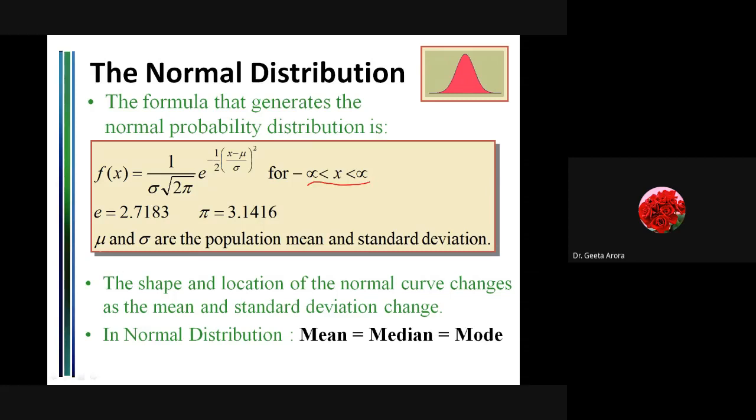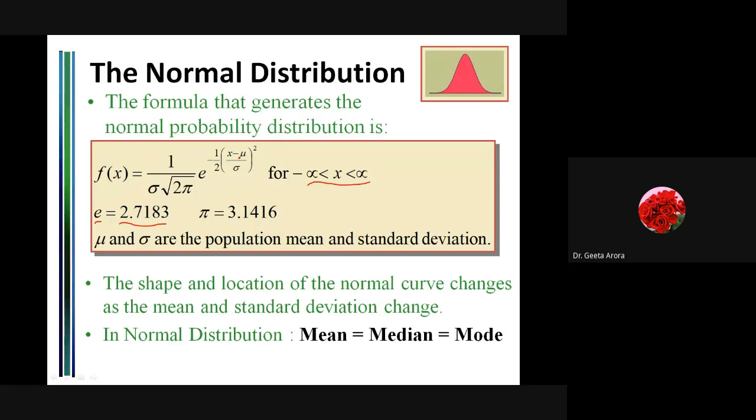Now I think all of us are aware of what is e. e is the exponent having value 2.7183. But normally, if it is required to calculate this value, we take help of a calculator and directly evaluate it. Correct? But you must have knowledge of what is e. Similarly, what is pi? Pi is 22 by 7, given by 3.1416.